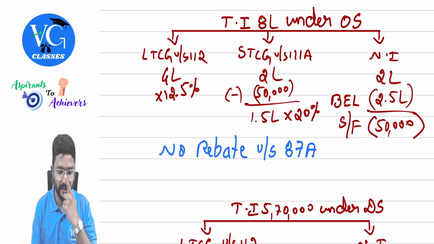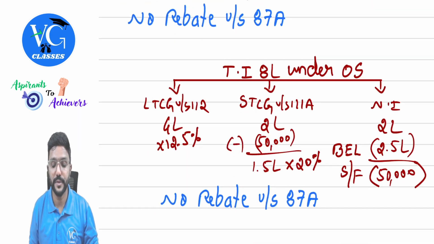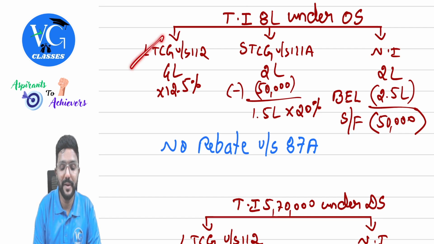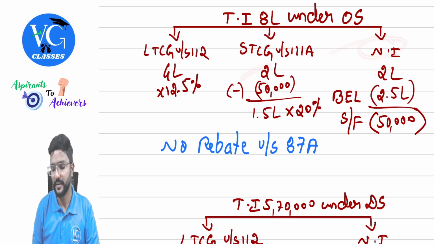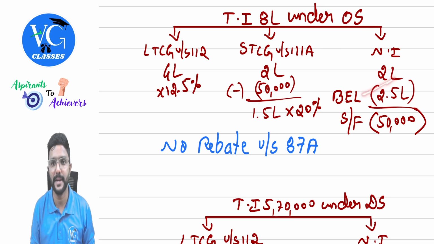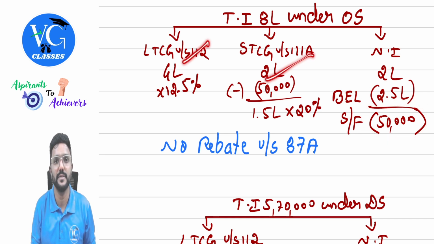Okay. Next, total income of an assessee under the optional scheme is 8 lakh. How much, sir? Long-term capital gain under section 112, 4 lakh. Short-term capital gain under section 111A, 2 lakh. And normal income, 2 lakh. So this is taxable at slab rates. The basic exemption limit under the optional scheme, assuming the age is less than 60, is 2.5 lakh. So what is the shortfall? 50,000. Now I have a choice whether I can adjust this 50,000 against this or this.